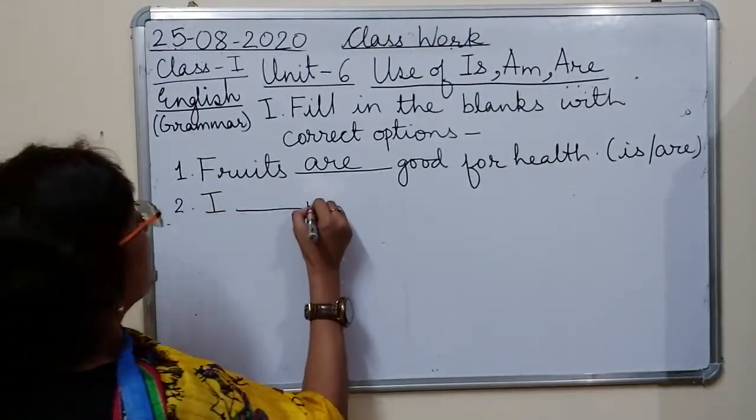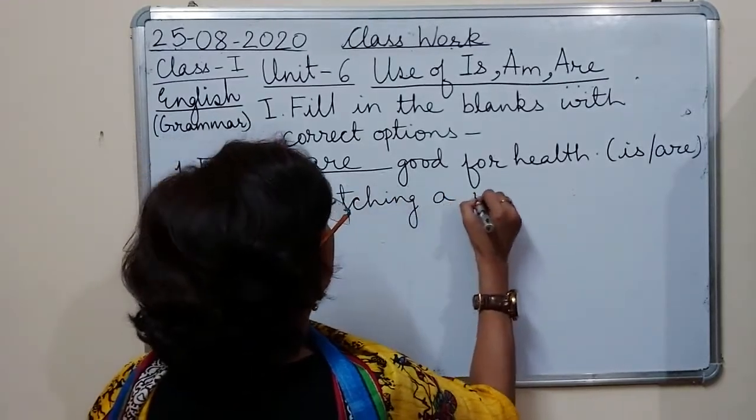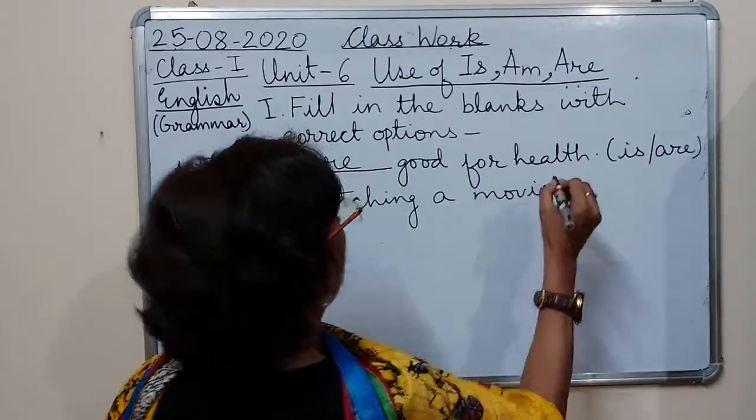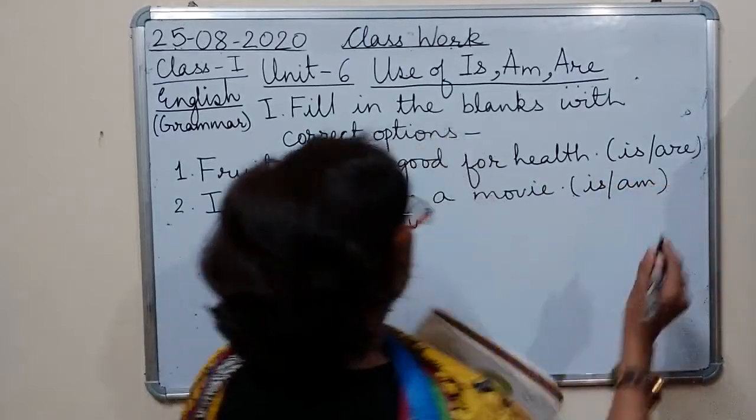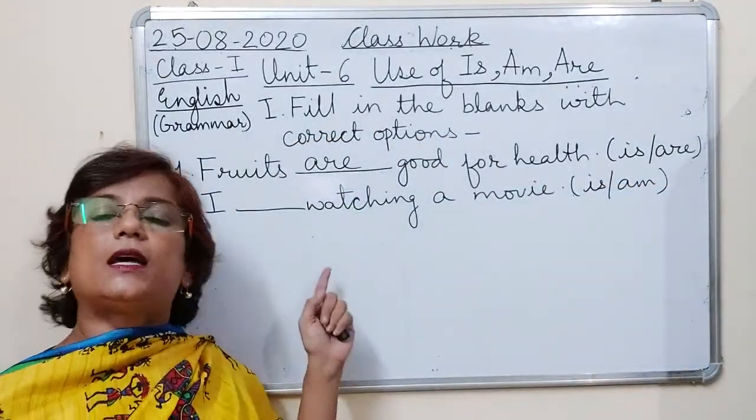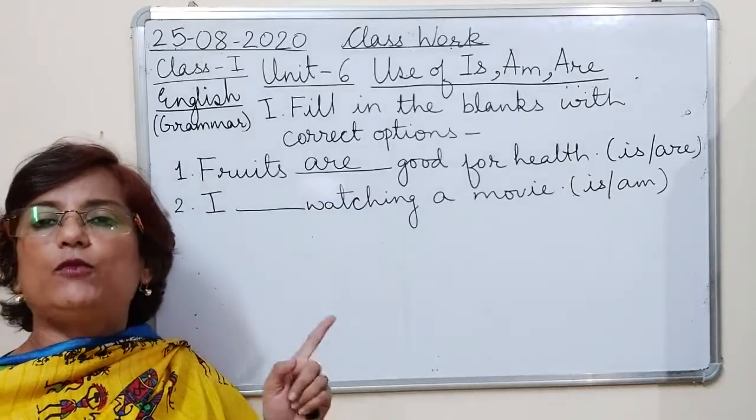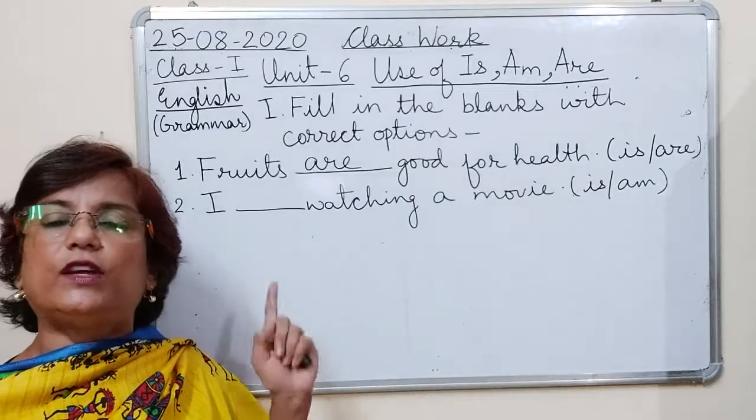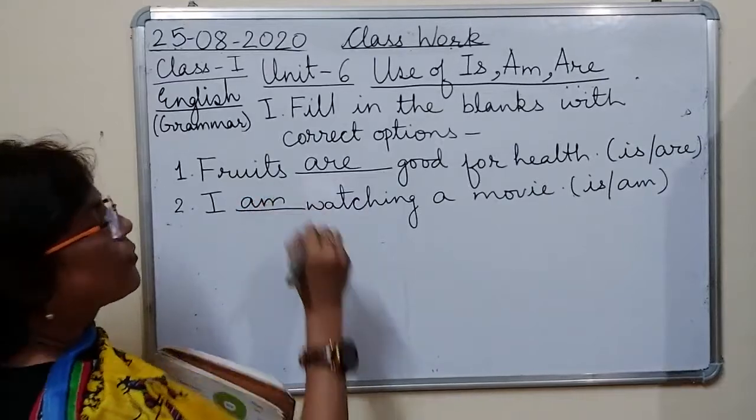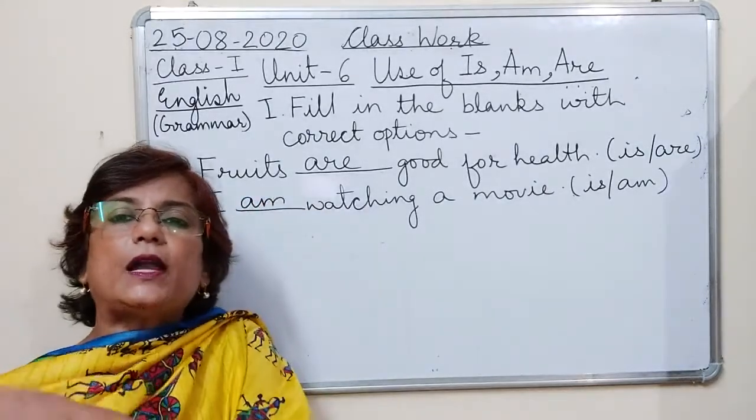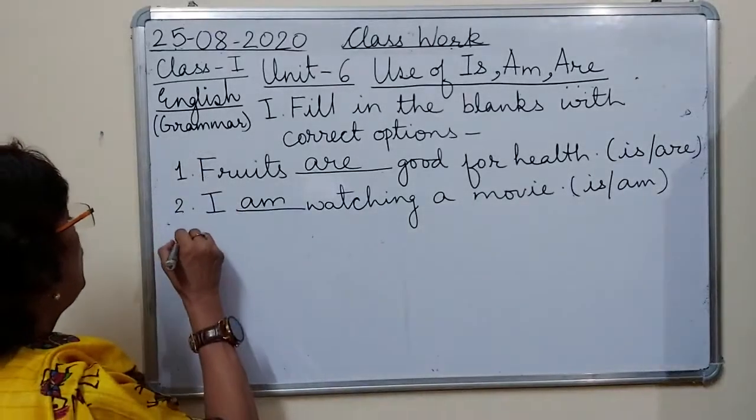I watching a movie. And the options are is and am. Now with I, मैंने बताया था am will be used only with I. I के साथ सिर्फ am use होगा और you can say am is used only with I. So I and am. कहीं पे भी wherever it is I, we will use am. कहीं पे भी अगर I आता है तो वहां पे हम क्या यूज करेंगे? Am. I am watching a movie.